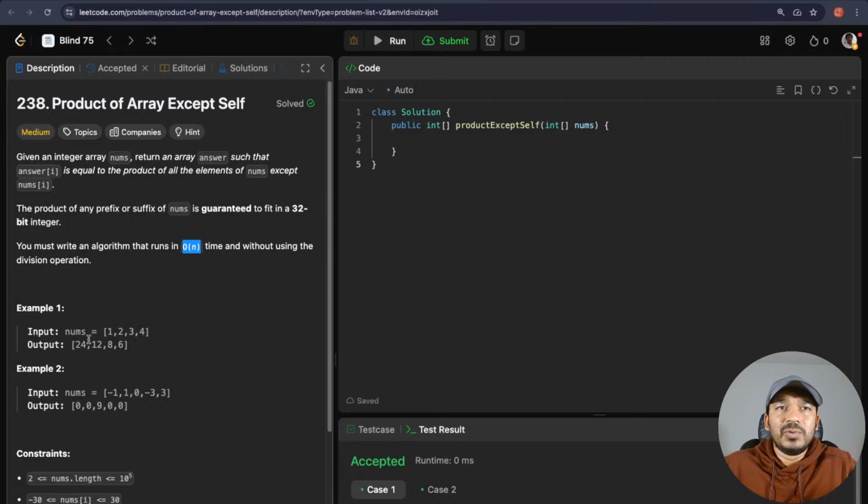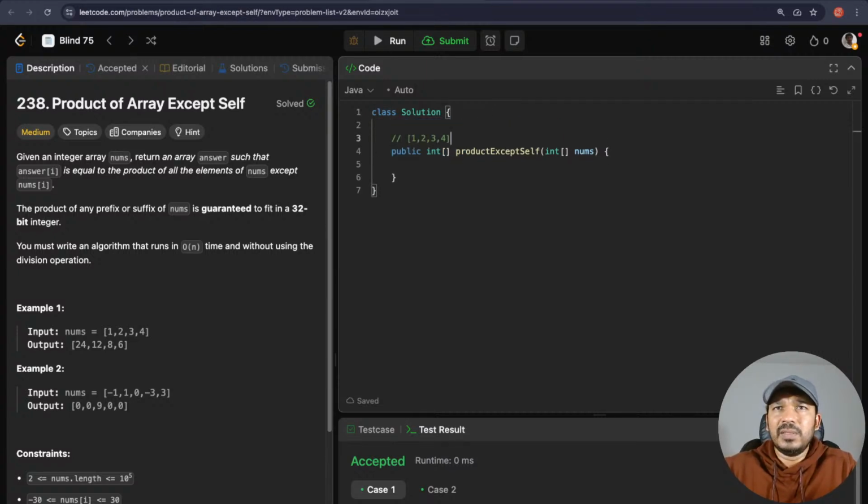So the basic approach, let's see if we have taken anything like nums here. How would we think about this one? 1 2 3 4. We will go through all the other numbers except for self. So 2 cross 3 is 6, 6 cross 4 is 24. We will write it as 24. And then for 2 again we will check the other ones. 1 cross 3 is 3, 3 cross 4 is 12. So 12 will be the second one.